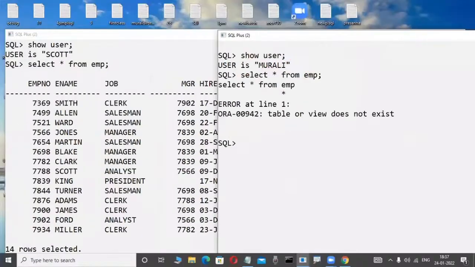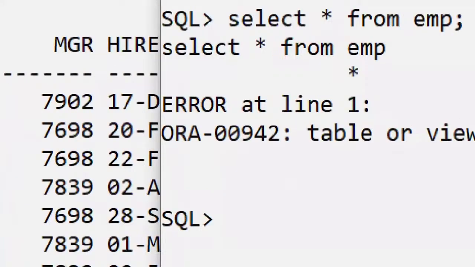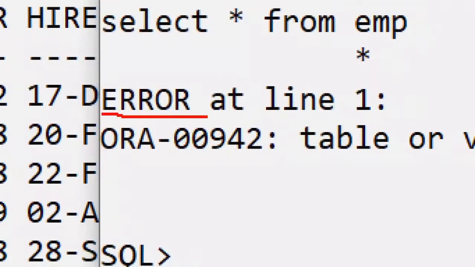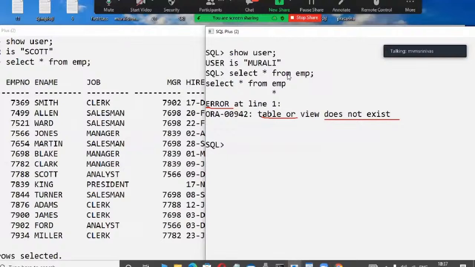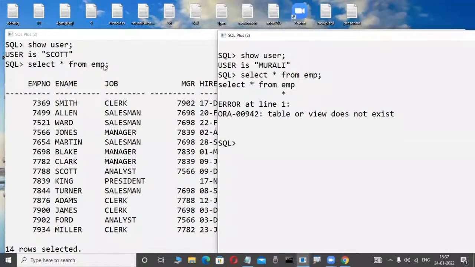Observe here. I am pressing the enter key and it means error. Okay, fine. Table or view does not exist. View means later, don't worry. Does not exist. Suppose the Murali user is unable to access the Scott user table in this example.